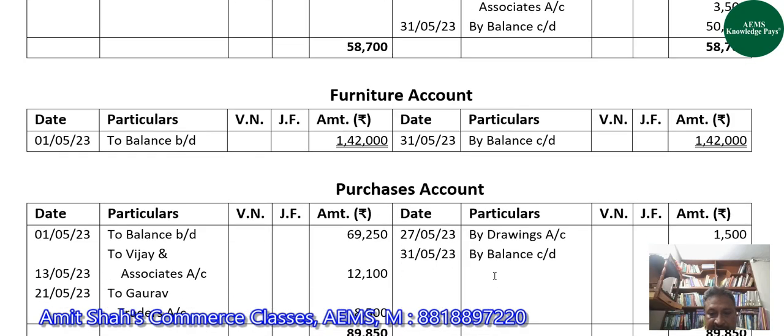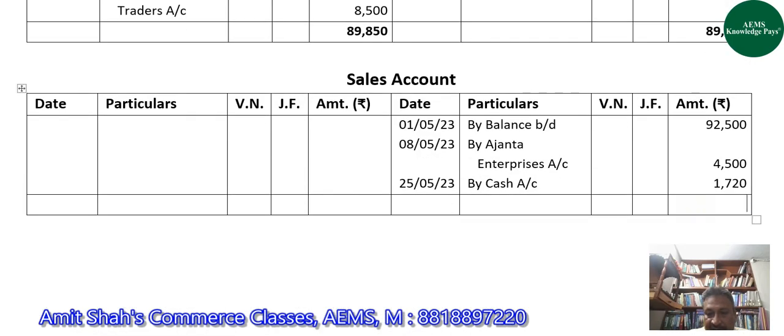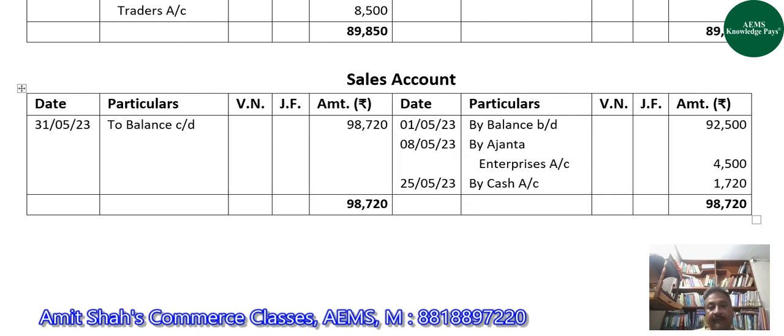So now we'll close sales account. Here we have only credit side. So obviously its total would be written on both the sides, which is 98,720. And that only would be the balance of sales at the end of May month, for which we'll write to balance c/d on 31st May 2023.